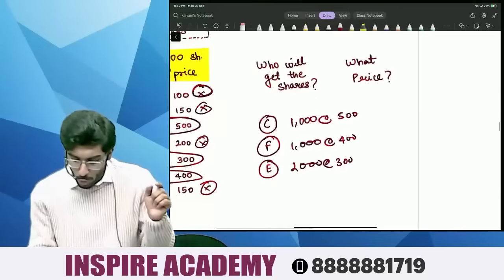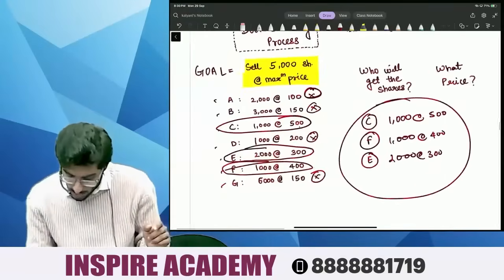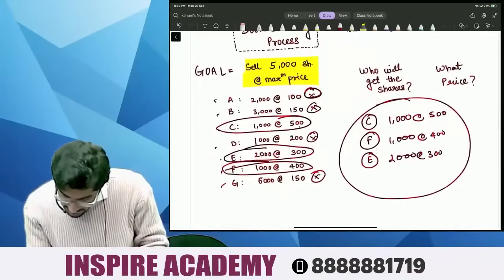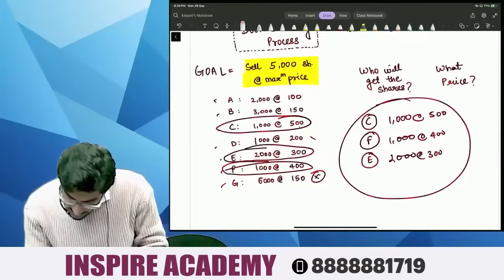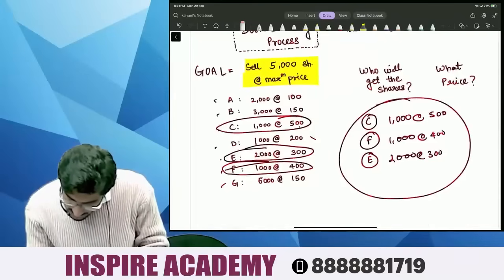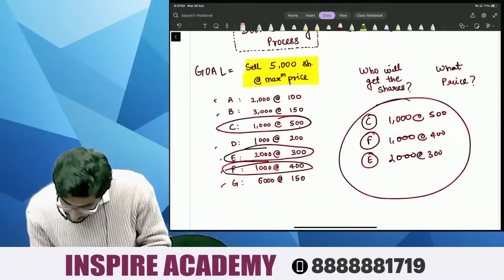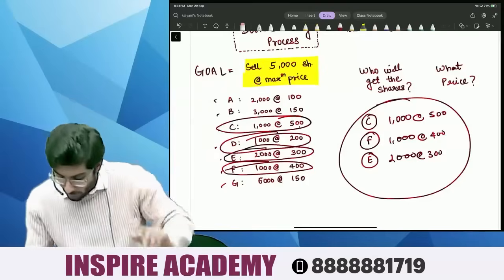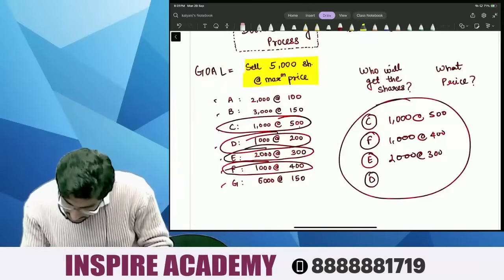So together, one second, 1000, 2000, 3000, 4000. There is one more person to whom I can sell shares, because I want to sell 5000 shares. So after E, it is D, who is willing to pay 200 rupees for 1000 shares.